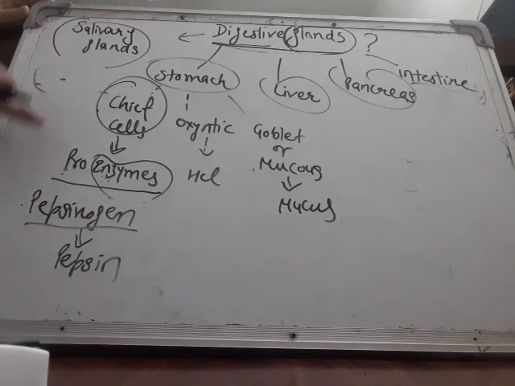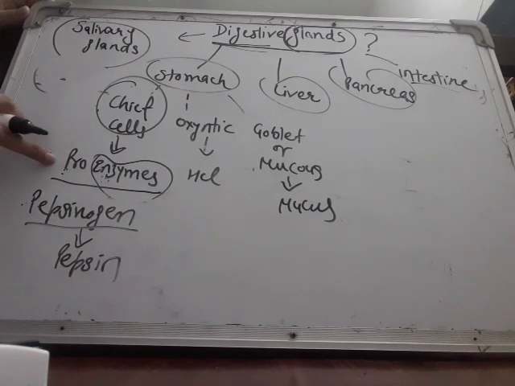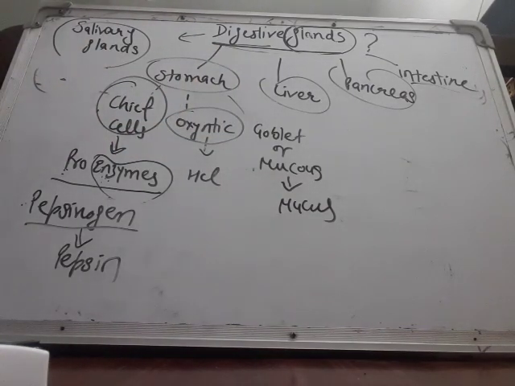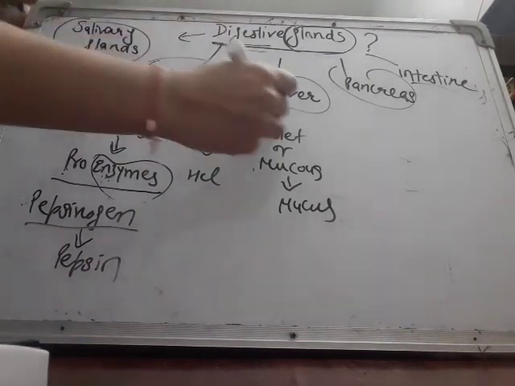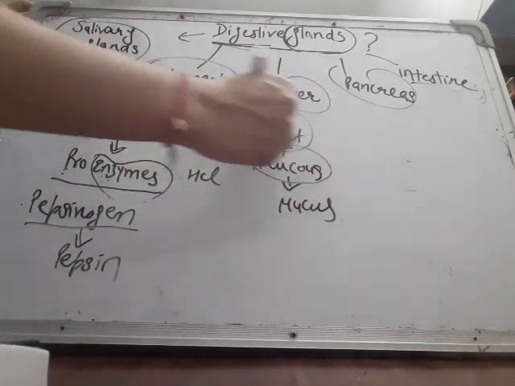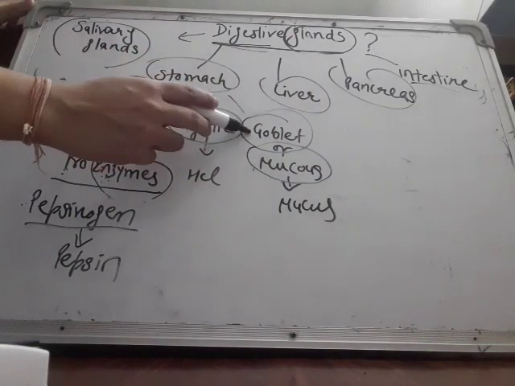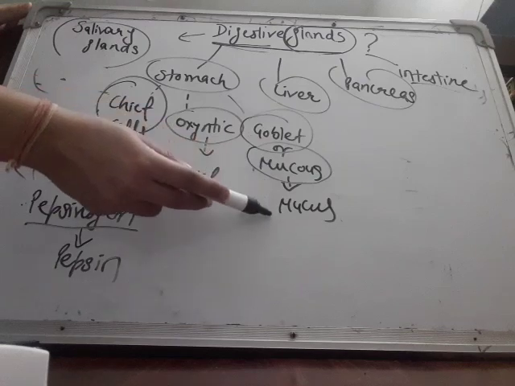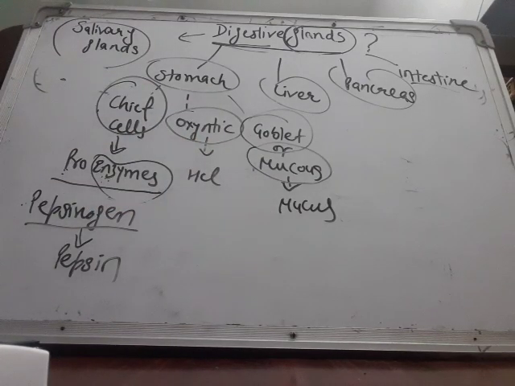So the function of chief cells found in the stomach is to secrete proenzymes, and another type, oxyntic cells found in the stomach, have the function of secreting HCl. And goblet cells, very important, are mucus secreting cells, also known as mucus cells. The function is clear from the name itself: goblet cells secrete mucus.